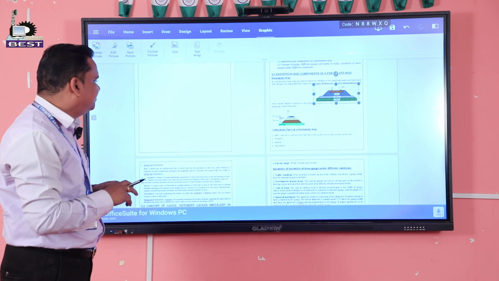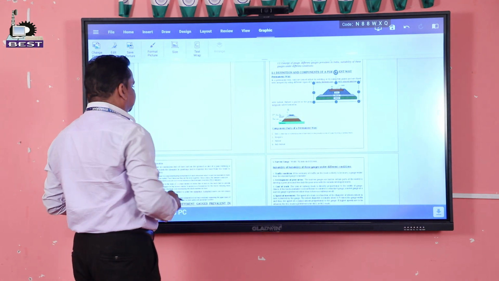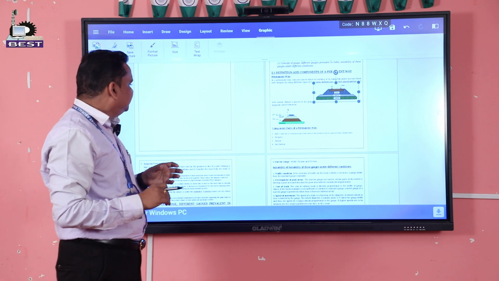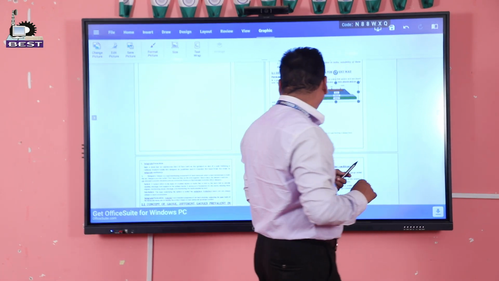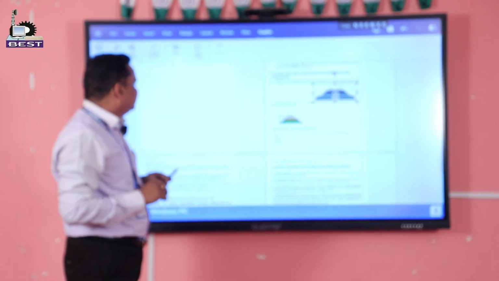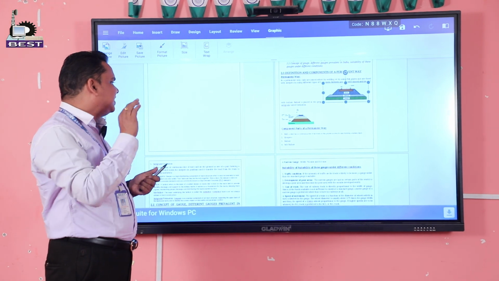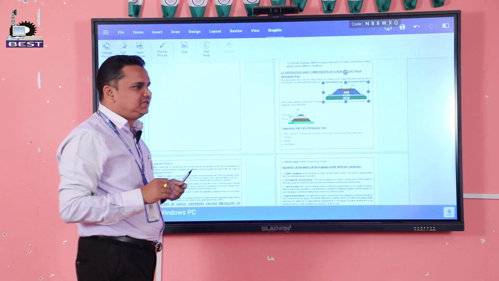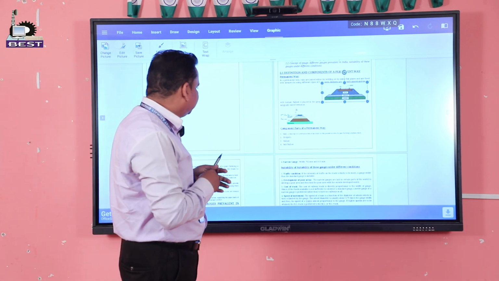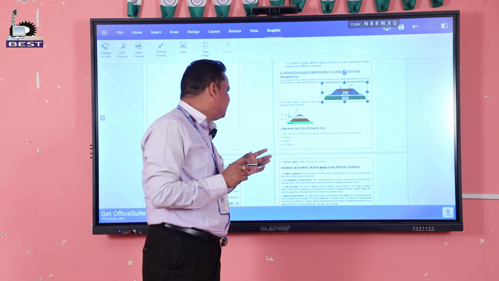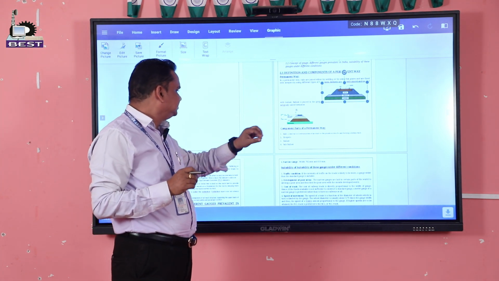Then the second component is sleepers. Students, previously you knew the wooden sleepers, sleepers made up of wood and cast iron, but nowadays, in modern times, sleepers are made up of pre-cast or pre-stressed concrete.